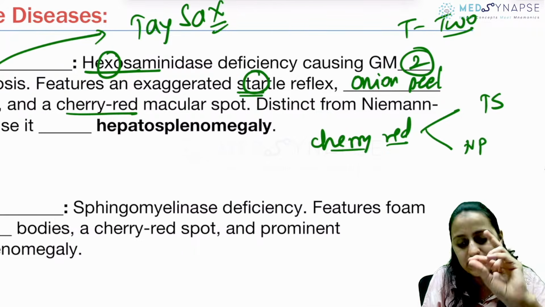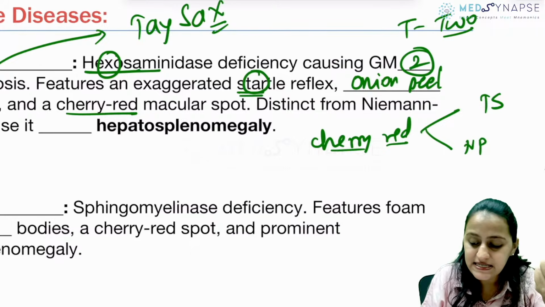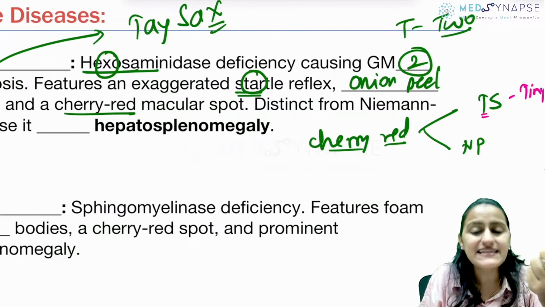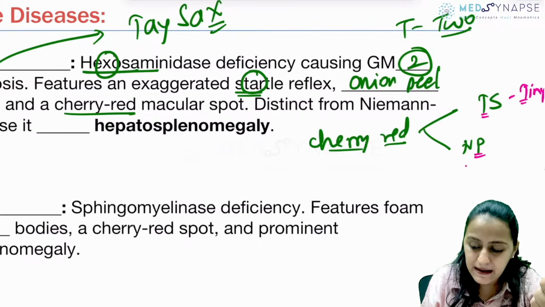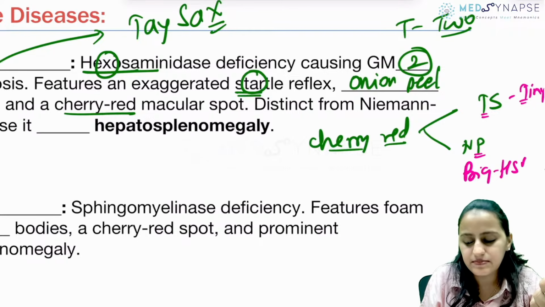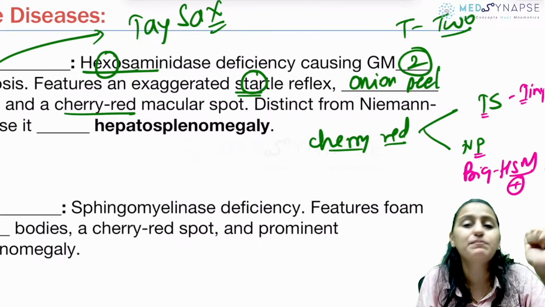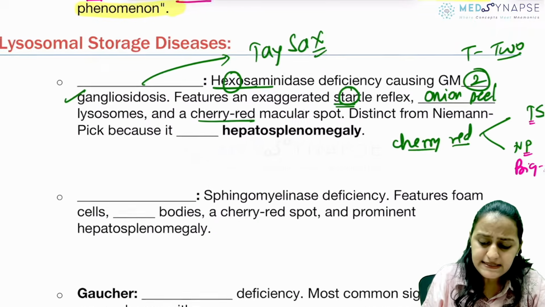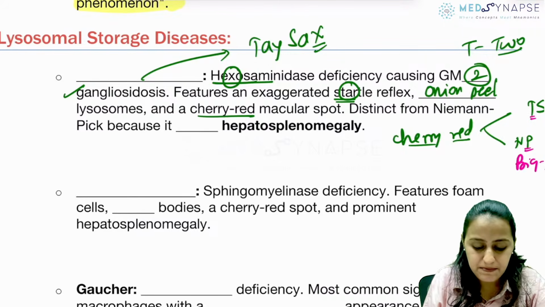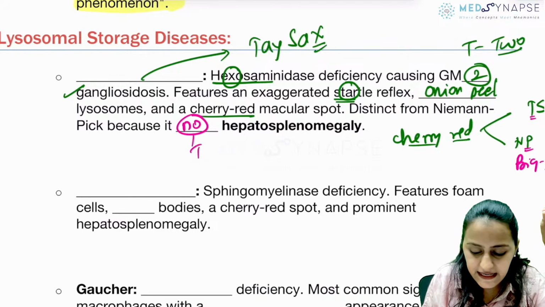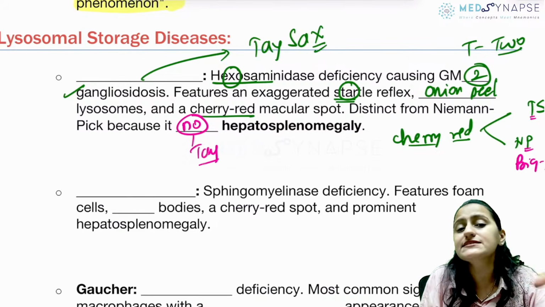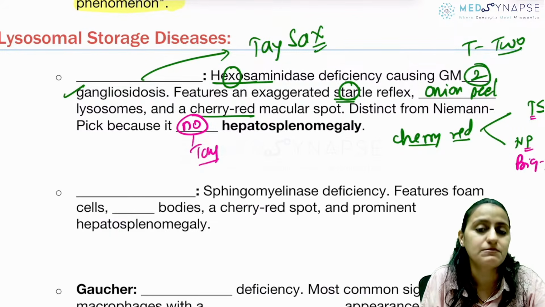They have cherry red spot. How do you differentiate? Tay-Sachs is tiny organs, no hepatosplenomegaly, T for T. Niemann-Pick is big. There is hepatosplenomegaly present. So it is distinct from Niemann-Pick because it has no hepatosplenomegaly in Tay-Sachs. Tiny organs, no hepatosplenomegaly. Very, very important.